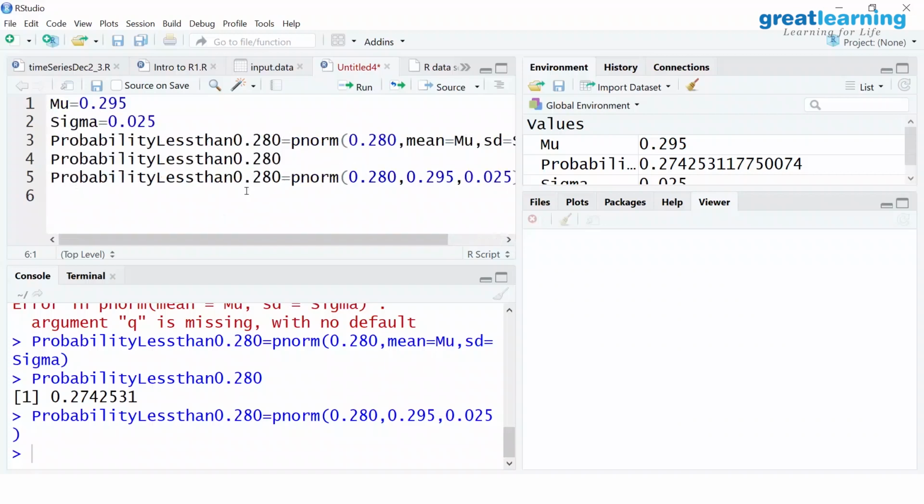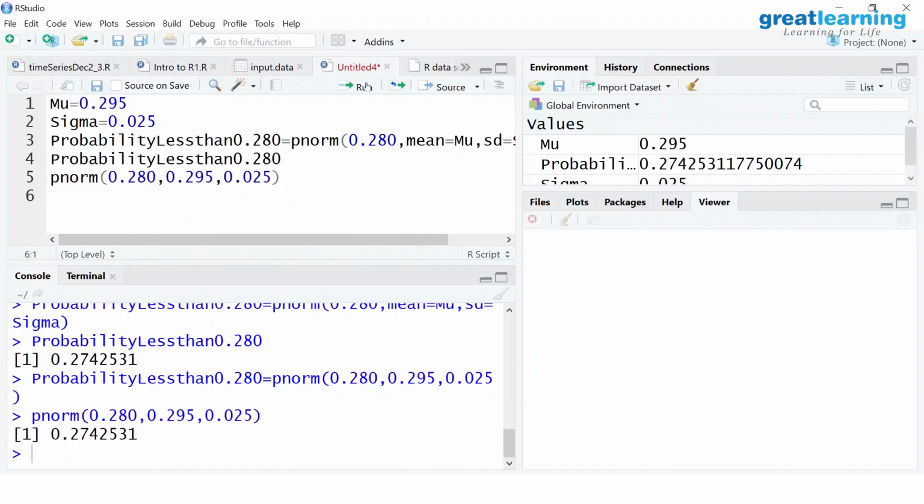Now I can execute, or I can simply put pnorm. Let me remove this. pnorm of this, 0.27, directly I can get if you want to. But I've just written some code just like that. It's the same function. There is no complexity. Straight away you'll get the answer.